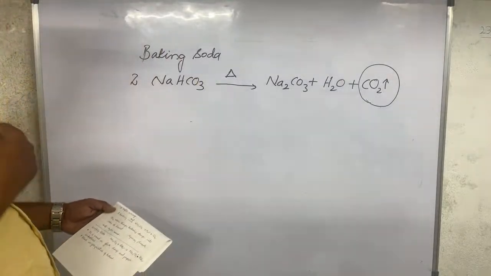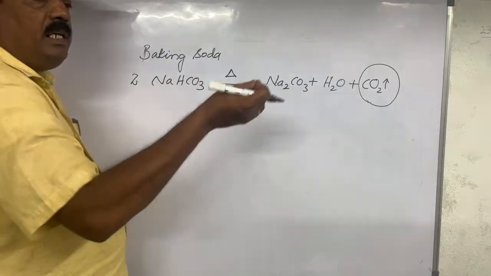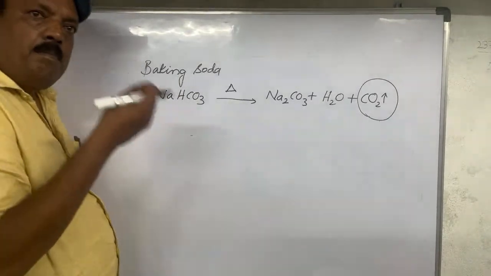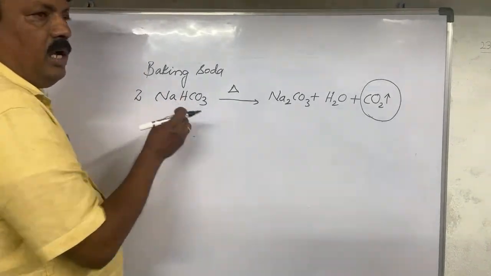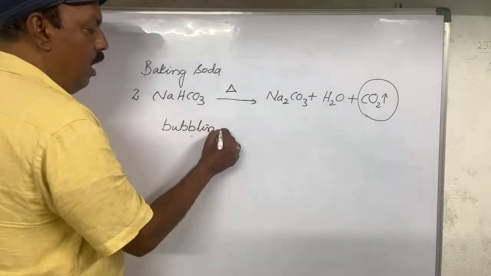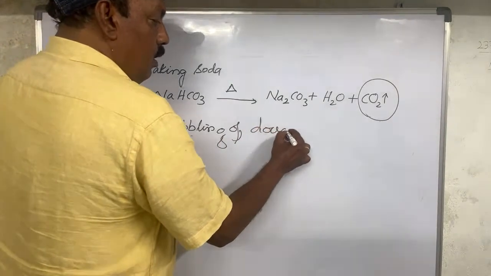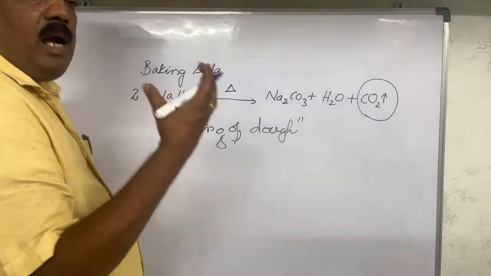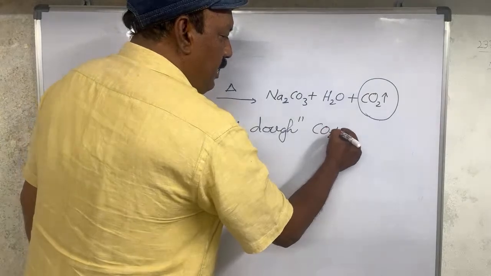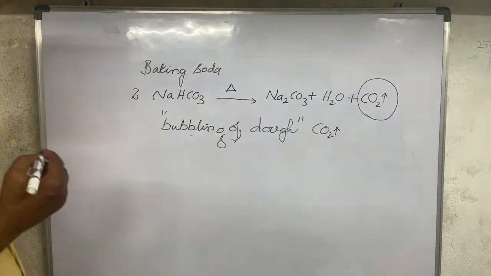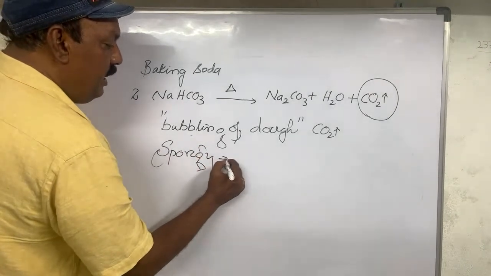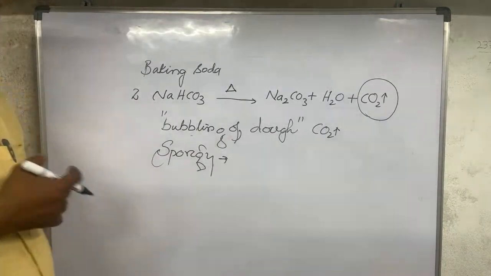When baking soda is dropped into a bread making mixture or cake making mixture, bubbling of the dough develops immediately. The volume increases a lot because carbon dioxide loosens the substance and it becomes very spongy, and we feel comfortable eating both bread as well as cakes.